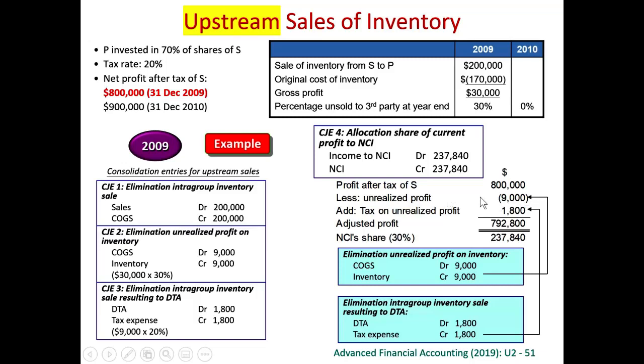is not yet realized. But there is a related credit to the tax expense, 1,800. So we increase back the profit because of this credit to the tax expense. So the net impact is 9,000 reduction with a related credit to tax expense. So the adjusted profit should be 792,800. 30% will be shared to the NCI. So we debit profit to NCI and credit NCI for this adjusted profit.